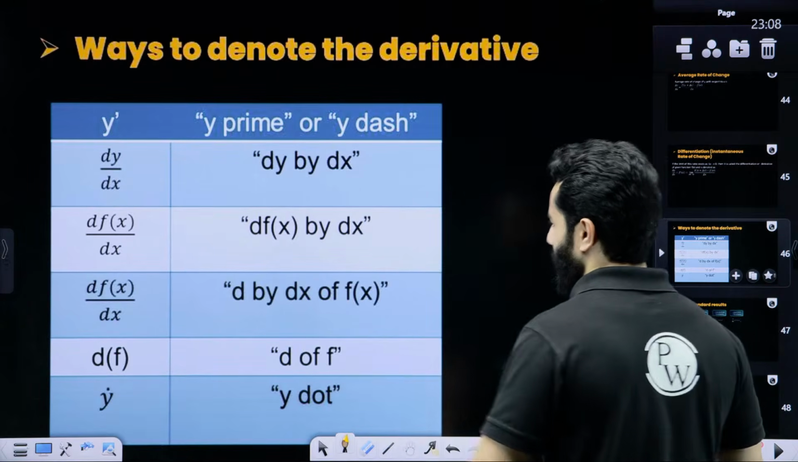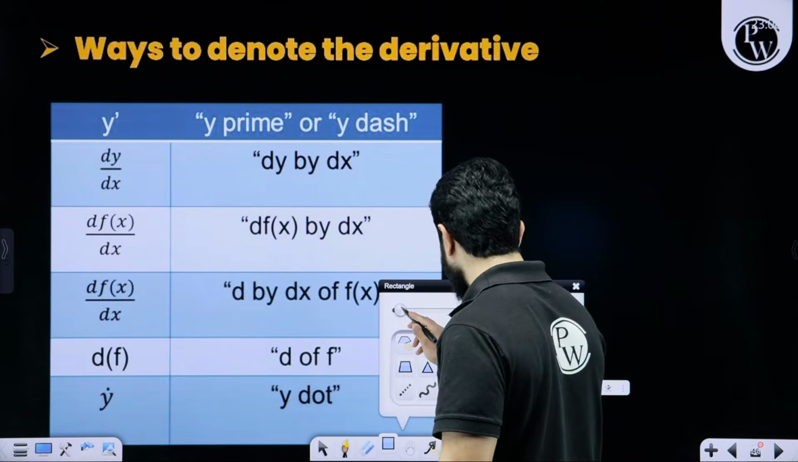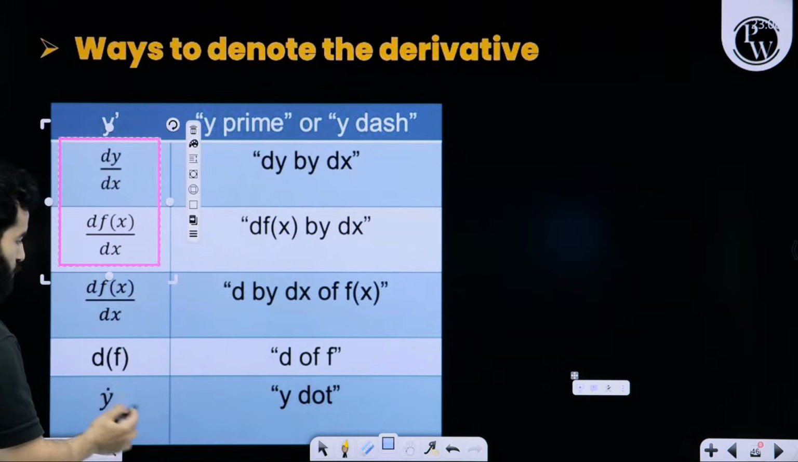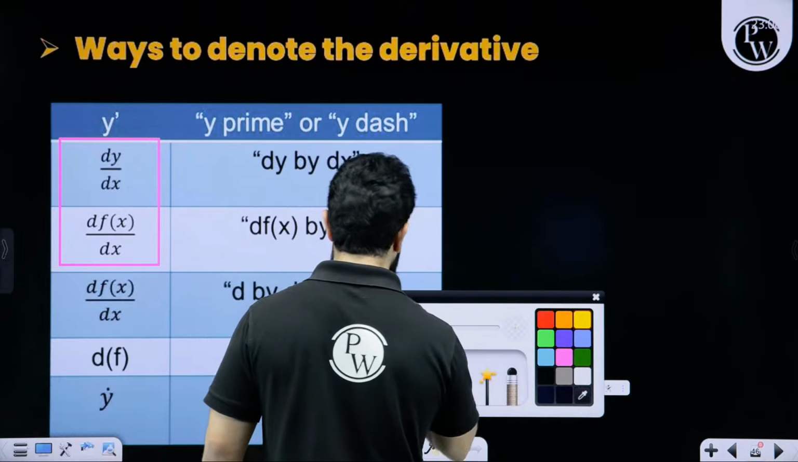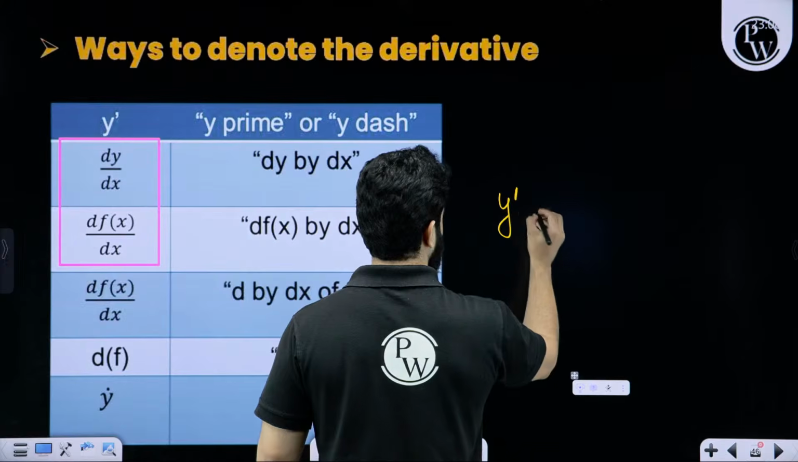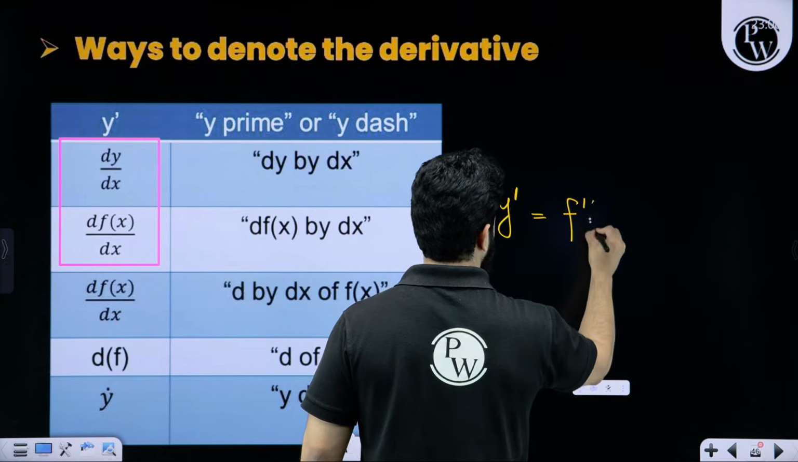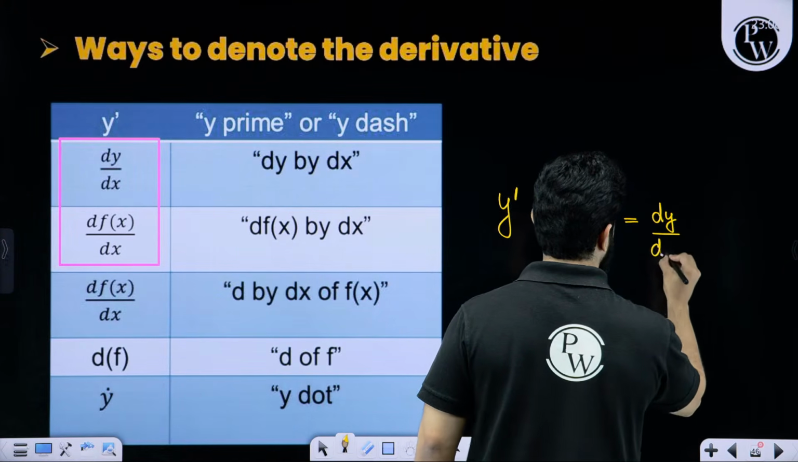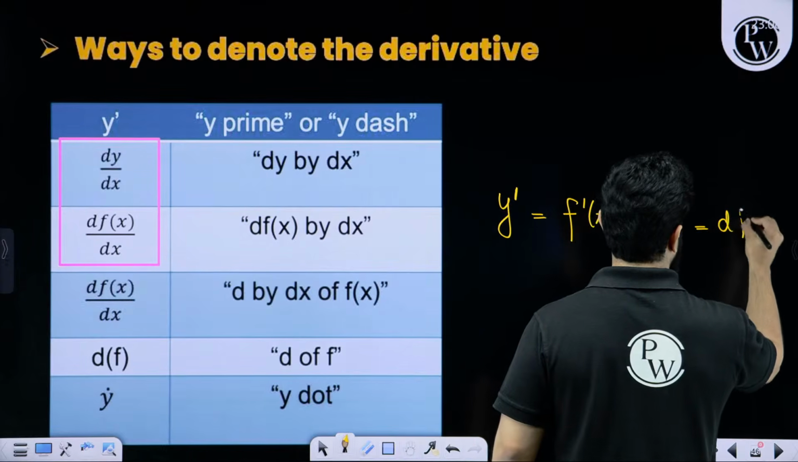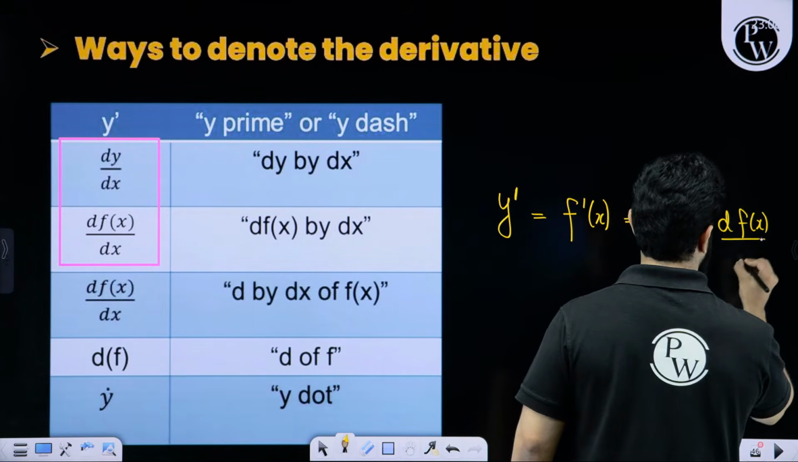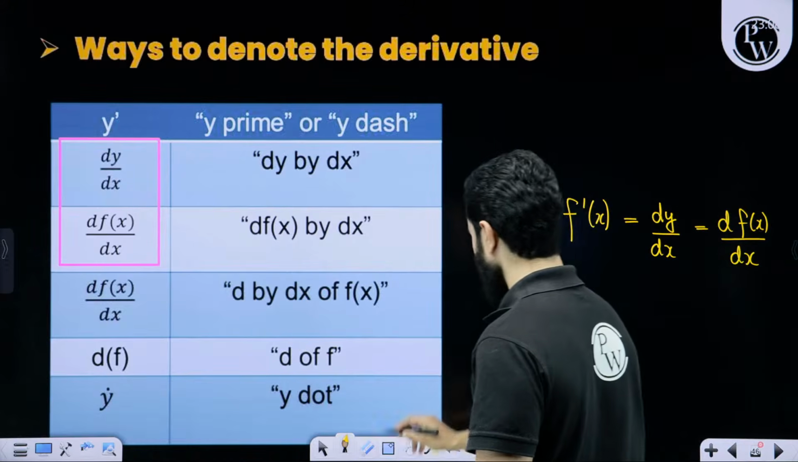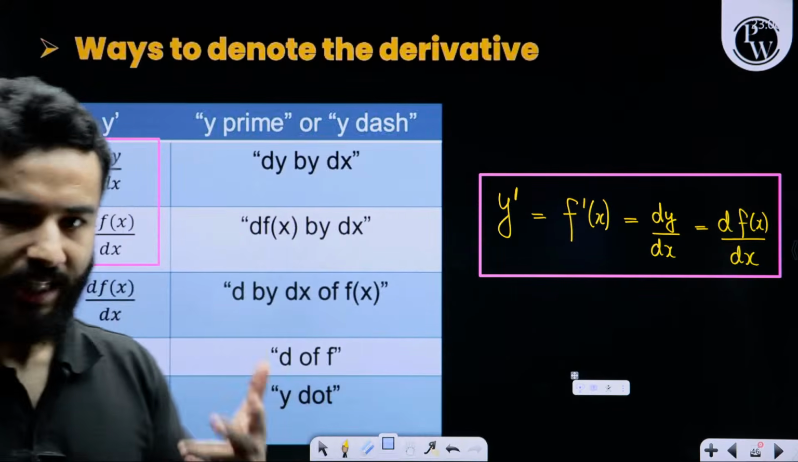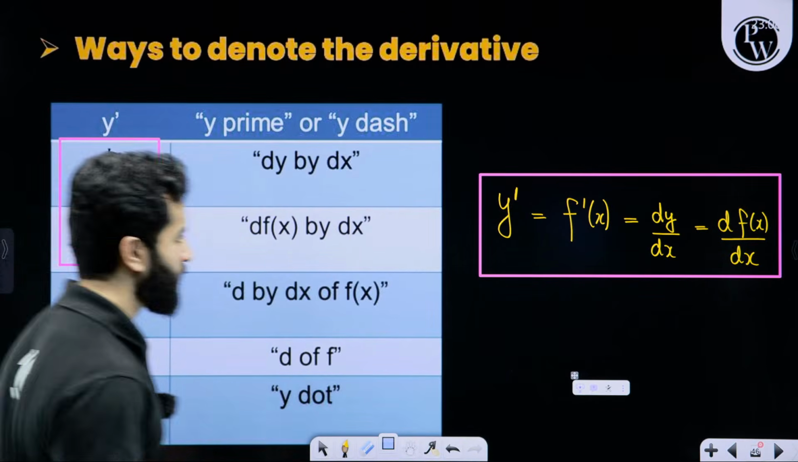So these are different notations. We are going to only use these two. Sometimes we can also use y dash. This y dash, or f dash of x, or dy by dx, or differentiation of f of x with respect to x, all have the same meaning, right?